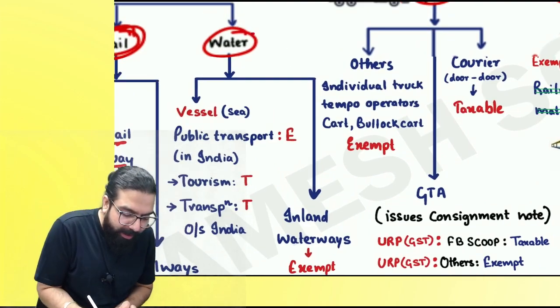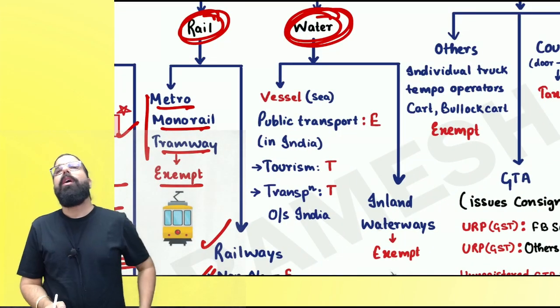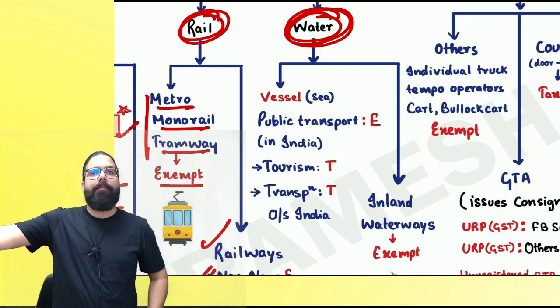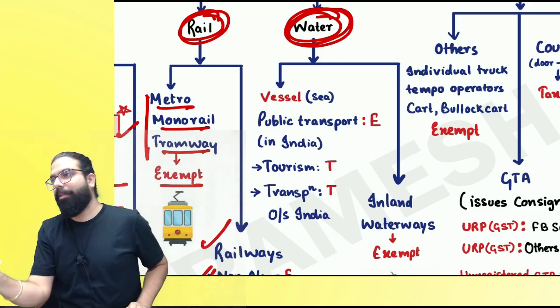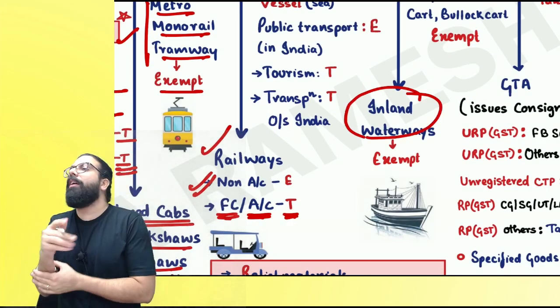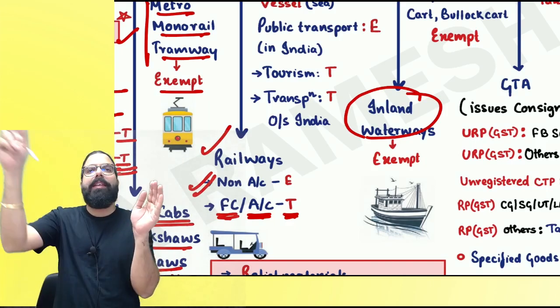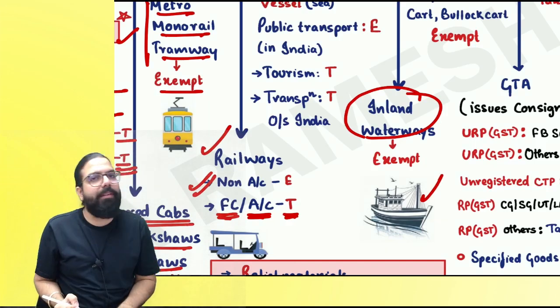The next one over here is vessel transportation. What do you mean by vessel transportation, everyone? Vessel in case of sea. Inland waterways is within India when you are using the rivers. Are we clear, everyone? Inland waterways is when you are using the river route. In India, there is a long river route. When river routes are used, government told it is always exempt.